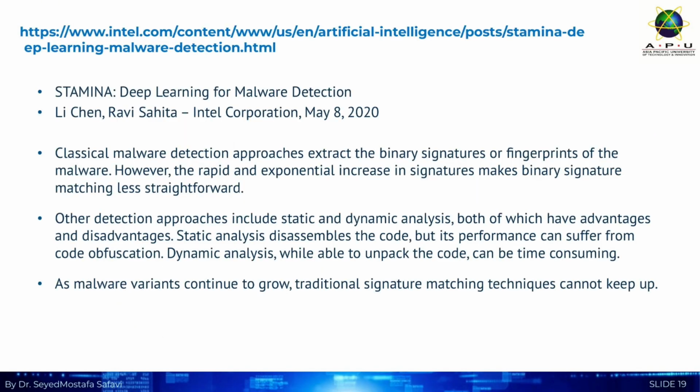Historically, malware detection relied on binary signatures, like fingerprints, or methods like static and dynamic analysis. The problem? Malware variants are increasing exponentially, making signature matching less straightforward. Static analysis is confused by code obfuscation, hiding the code, and dynamic analysis, running the code in a sandbox, is time-consuming. We need a new approach to keep up, and that's where deep learning comes in.